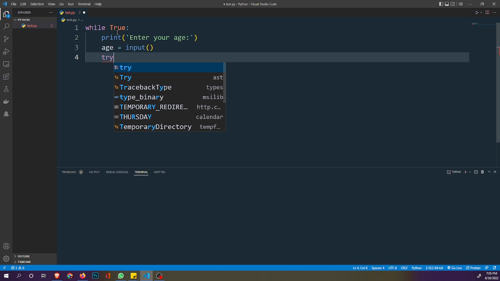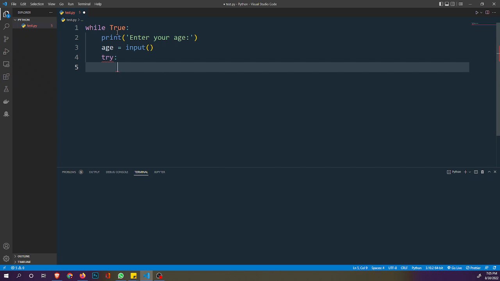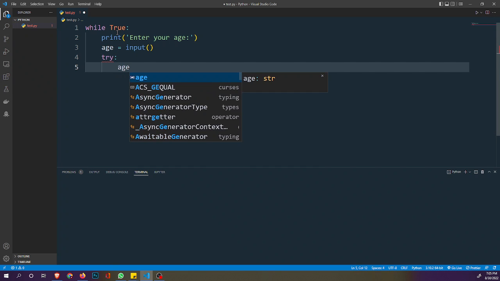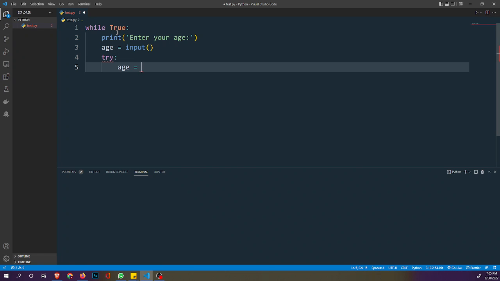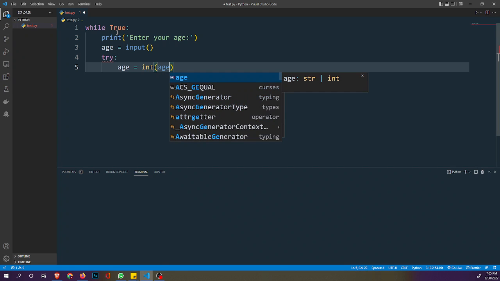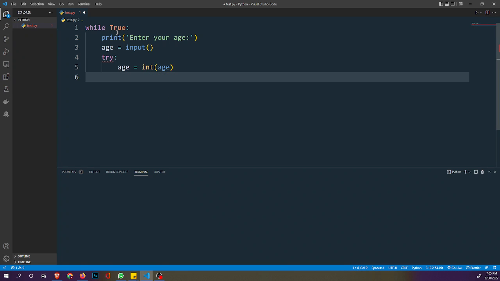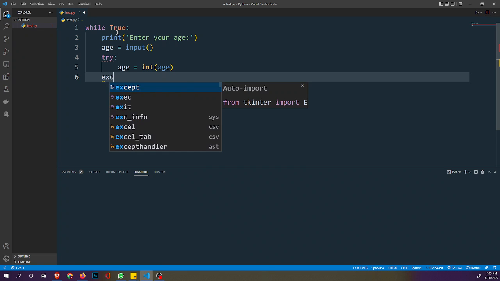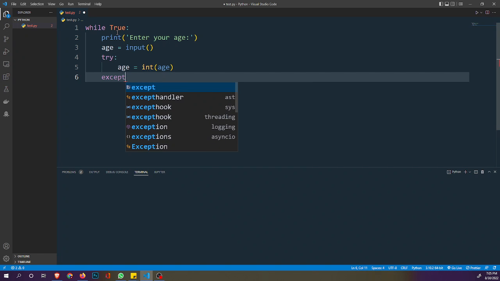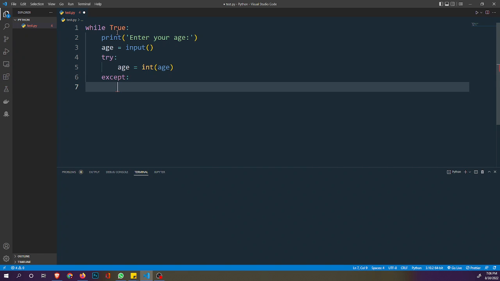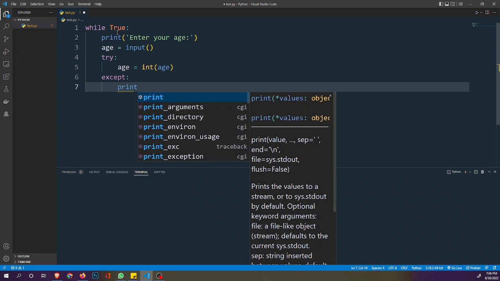In Python we say try, we say age is equal to, now we're going to be checking if it is an integer. If it is an integer, that's fine, but if it is not, we say except, and then we say print.